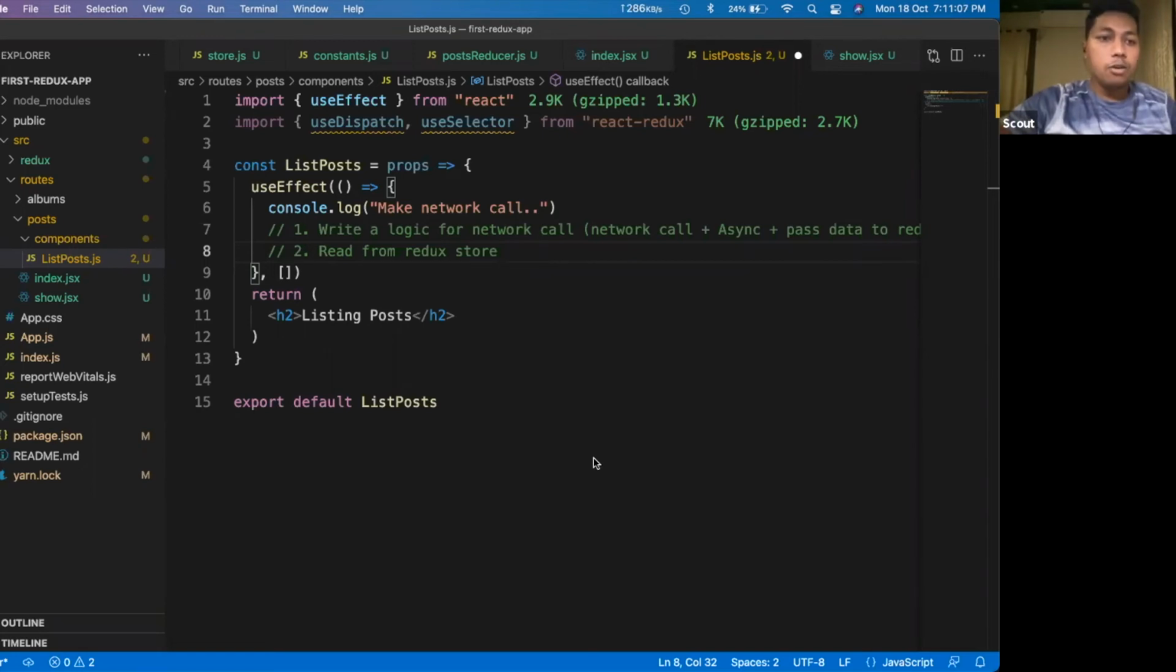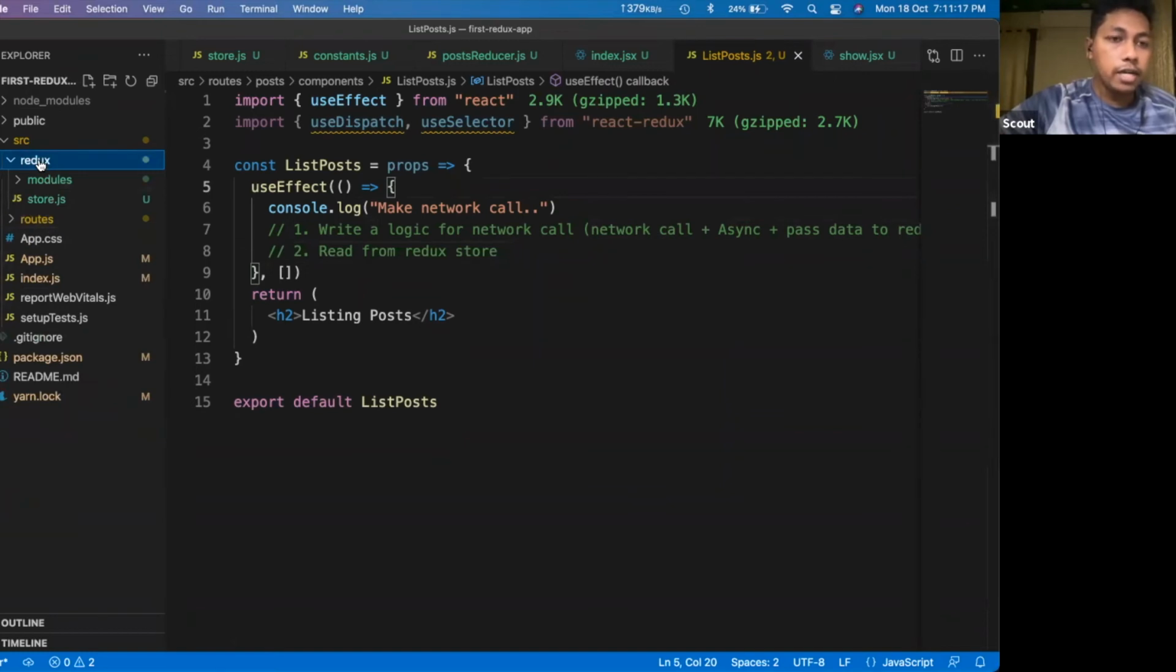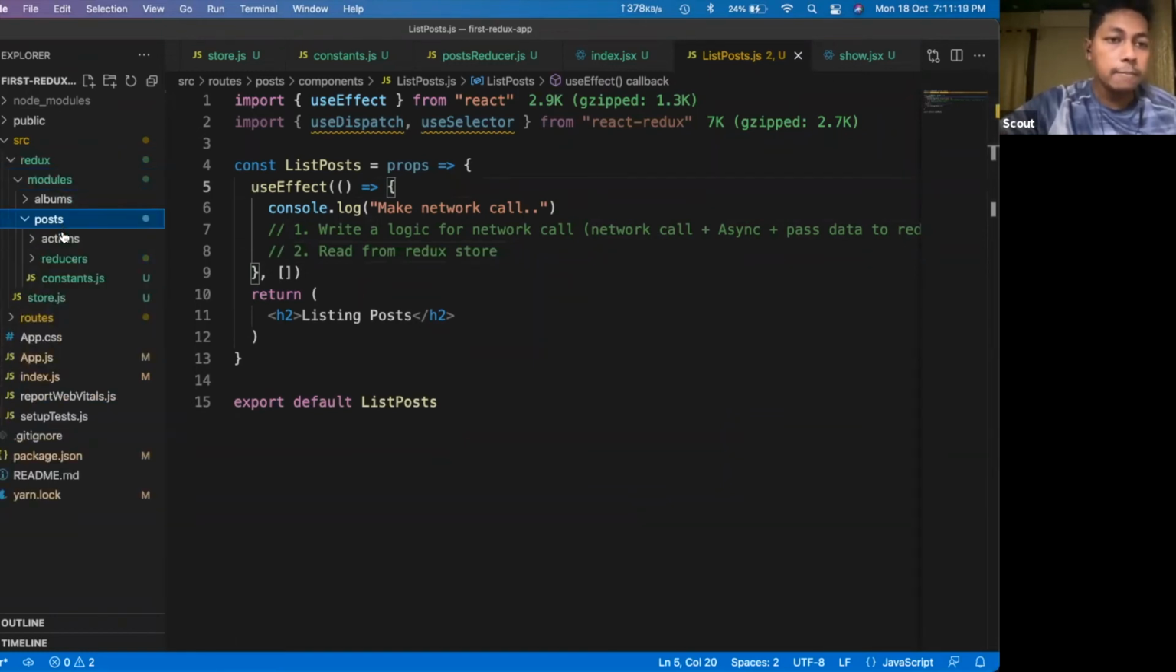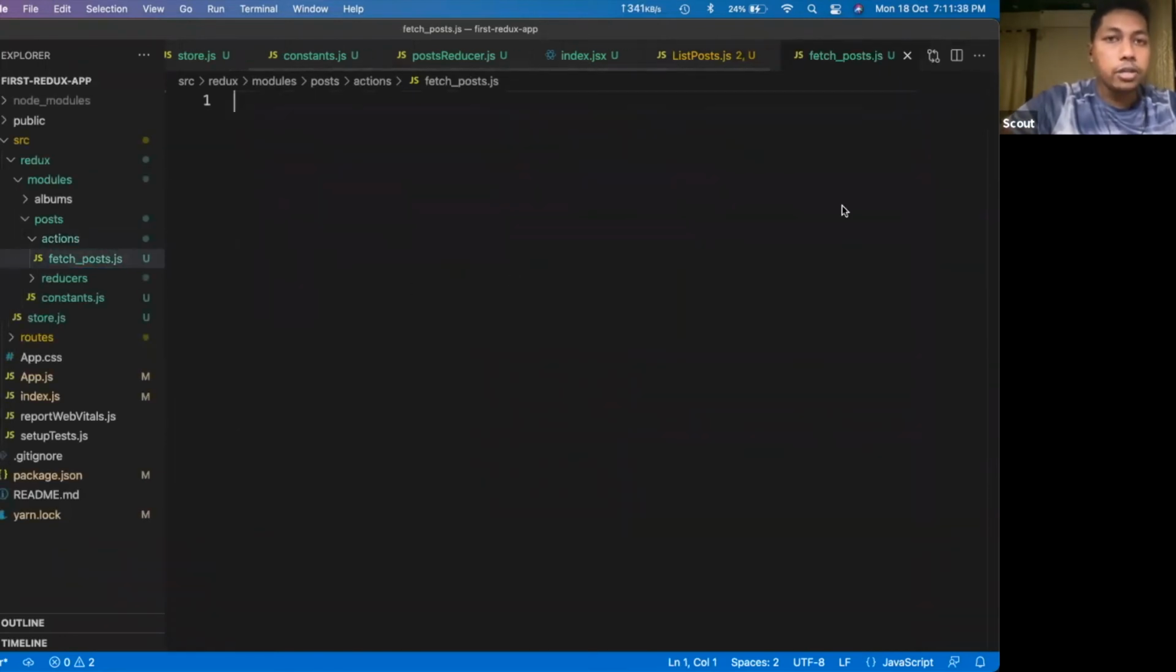Okay, so I think now we should move on to the Redux folder. Our work on this React component is done for now. Here inside the modules, you will see we have one posts folder. Inside that we have one actions folder. What we will do is write one action, and we would name it fetchPosts.js. This is one action that we would define here.